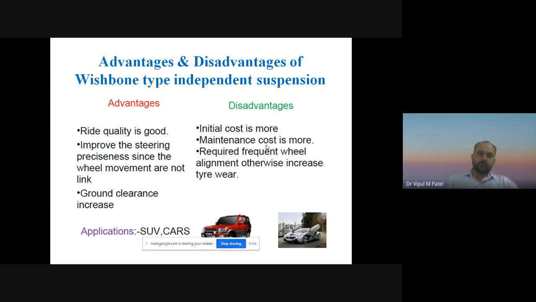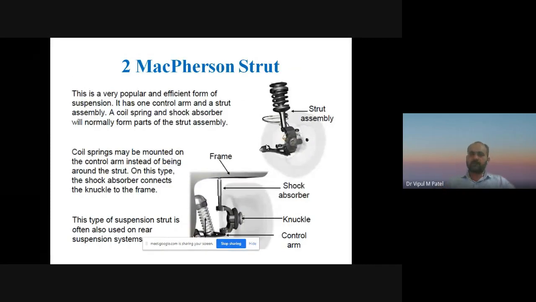Right? Now you can see the MacPherson strut type suspension system. It is also one type of independent suspension system. So this one is a strut assembly, you can see. There is no wishbone. Over here we are using a strut assembly. This one is a frame. This one is a shock absorber or damper, we can say. This one is a knuckle. This one is a control arm, and this one is a coil spring.